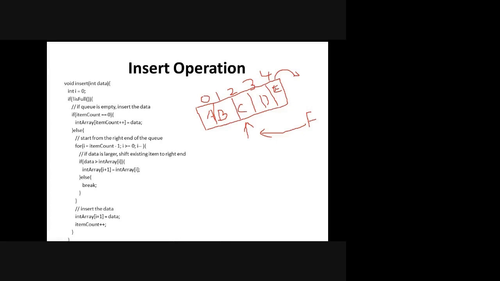So to avoid such a case, what you can do is first increment the index and assign this E to the next one, that is your 5th position. You can assign the E. Then you assign this D to the 4th position. Then you assign the C to the 3rd position. So now this spot will be free. Now you can insert the element in that particular position.